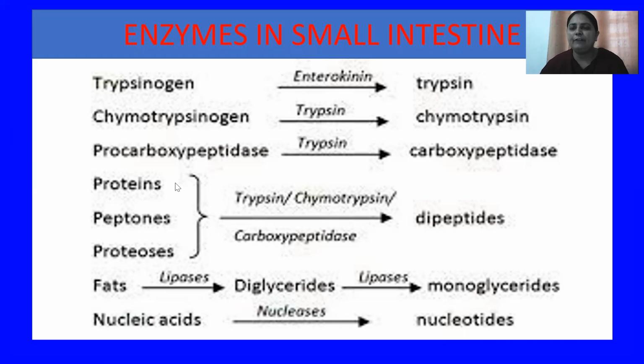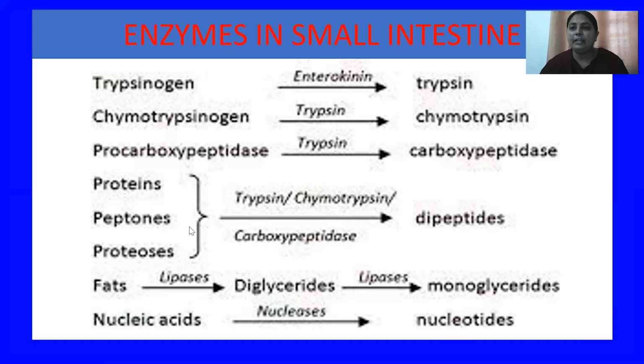So as you have seen in the stomach region, these proteins, peptones, proteases, by the action of trypsin, chymotrypsin, and carboxypeptidase, convert into dipeptides. But these dipeptides are not the simplest form of proteins.